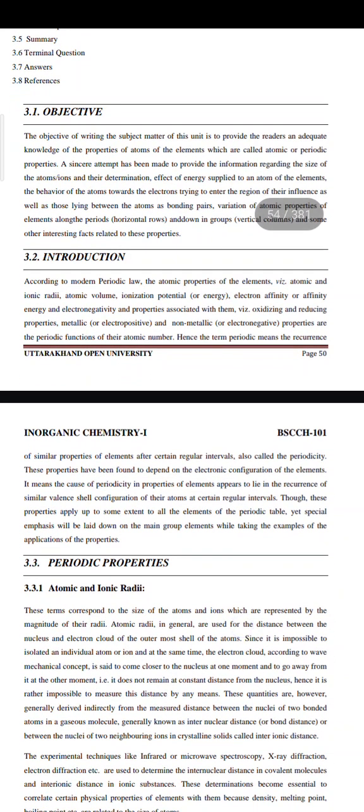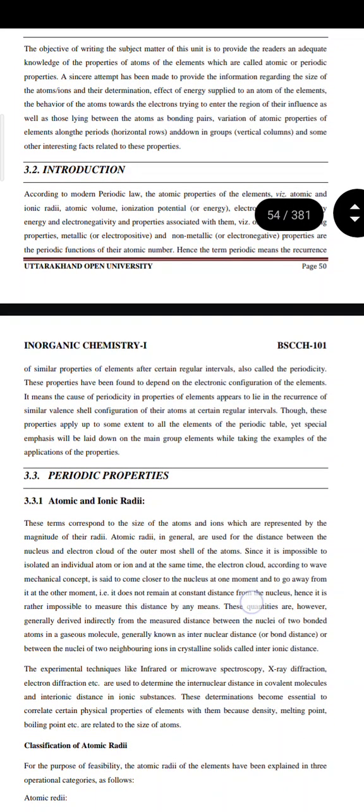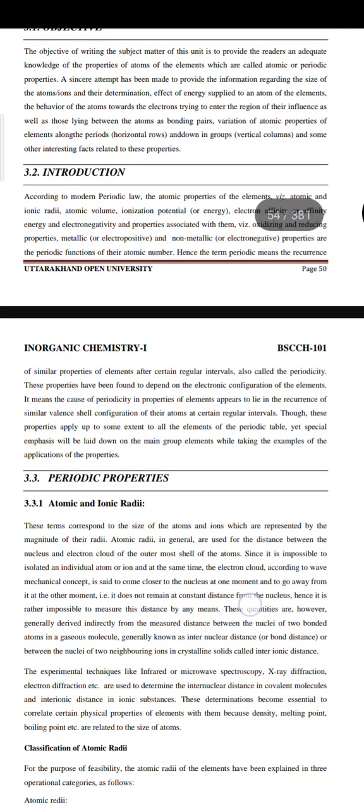Introduction. According to modern periodic law, the atomic properties of the elements, viz. atomic and ionic radii, atomic volume, ionization potential, electron affinity or electron gain energy, electronegativity and properties associated with them, oxidizing and reducing properties, and metallic and non-metallic properties, are periodic functions of their atomic number. Hence, the term periodic means the recurrence of similar properties of elements after certain regular intervals, also called periodicity.